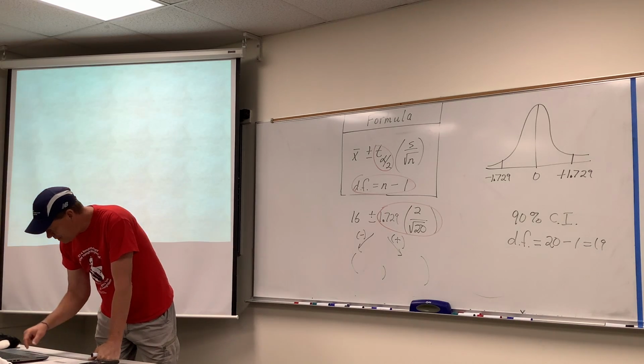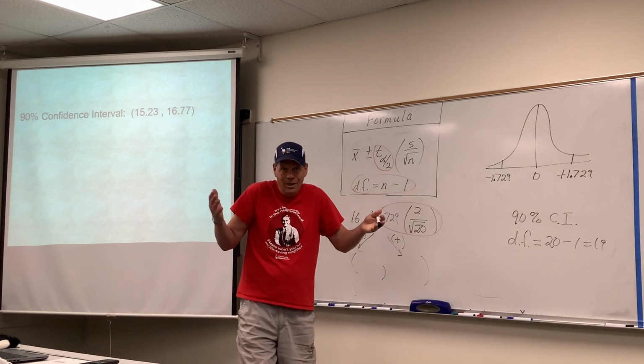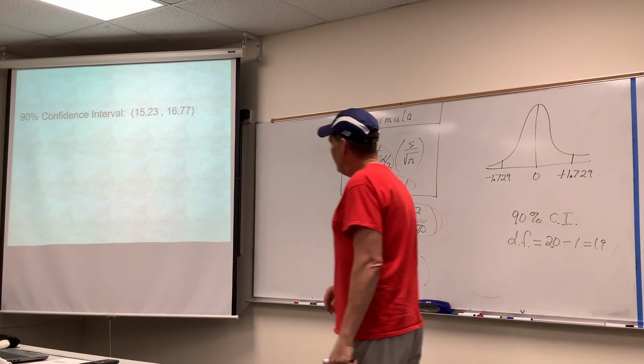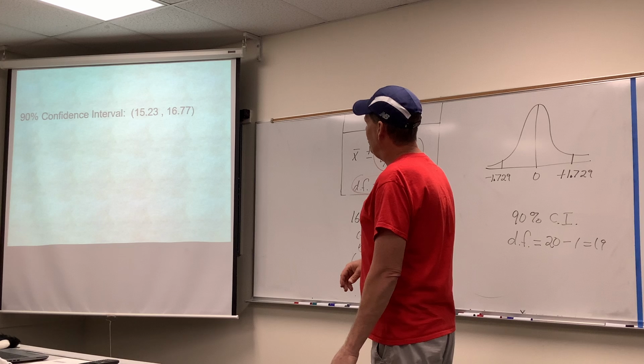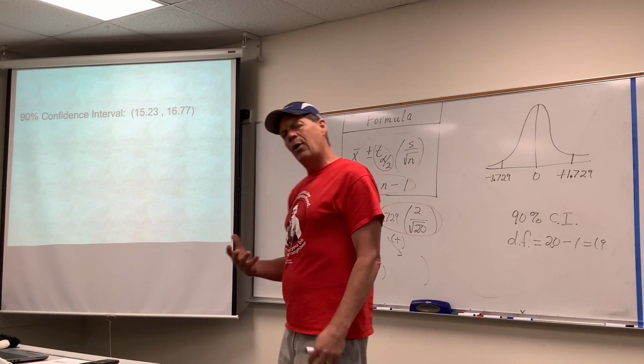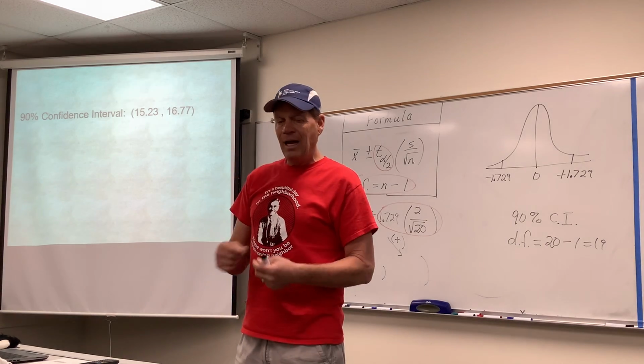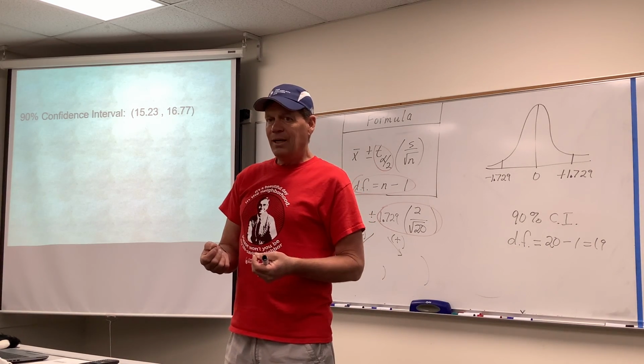And if you do the arithmetic on that, and that's just arithmetic, what a snob, we're in college. But anyway, your interval would be from 15.23 to 16.77. And there again, the rounding is arbitrary. Sorry if I'm not clear about that, but I promise you I won't make it an issue when I'm grading them.